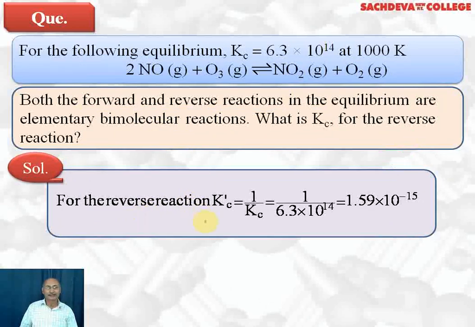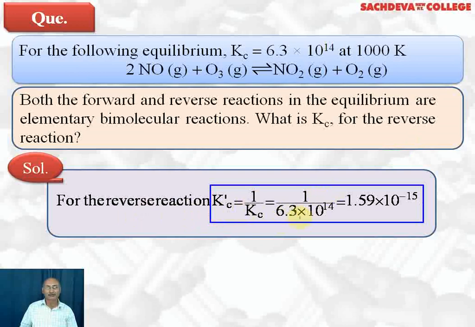For the reverse reaction, Kc dash will be equal to 1 over Kc, which is equal to 1 over 6.3 into 10 to the power 14. Answer comes out to be 1.59 into 10 to the power minus 15.